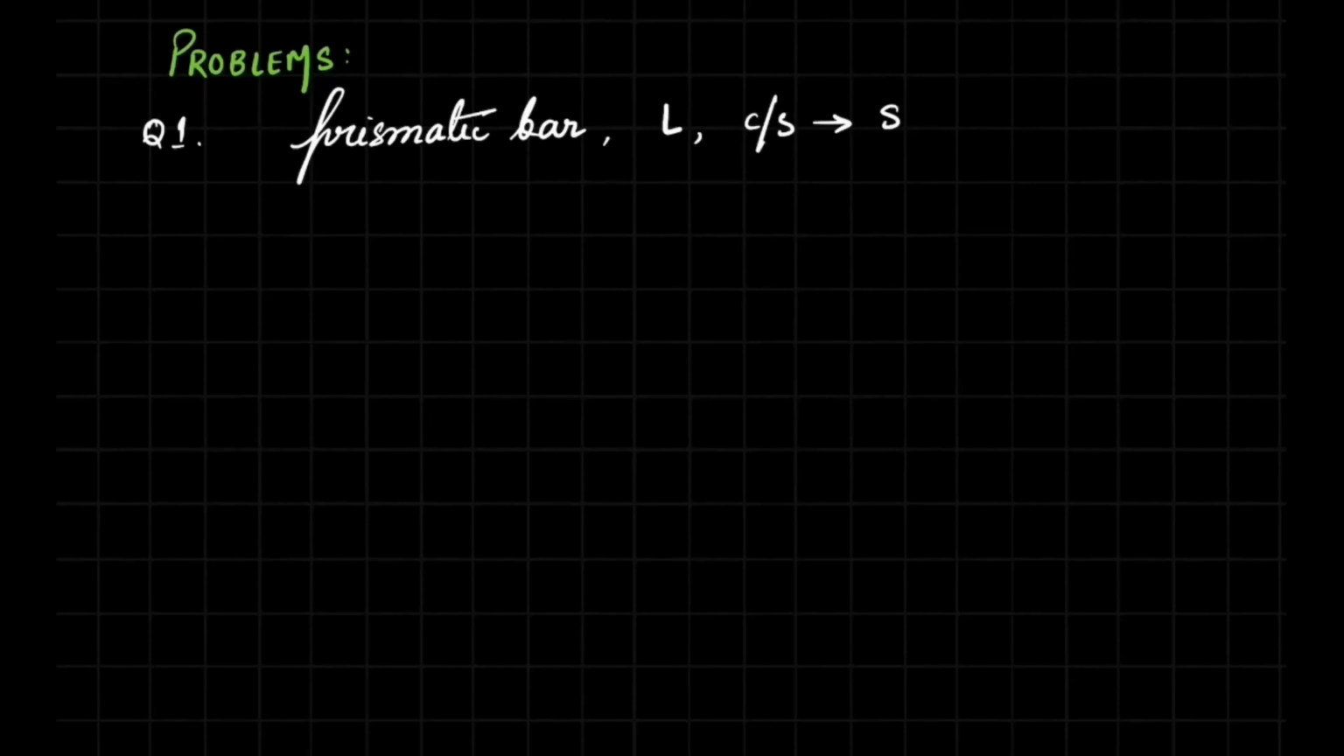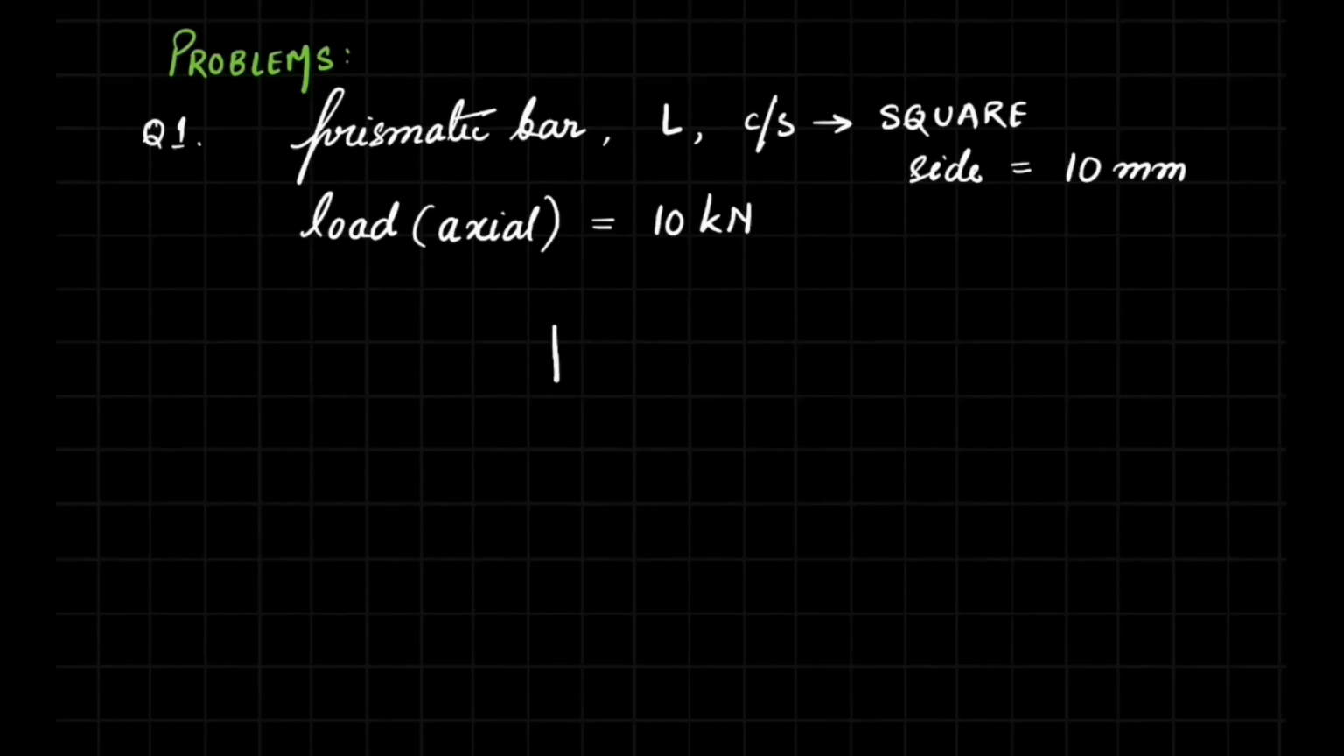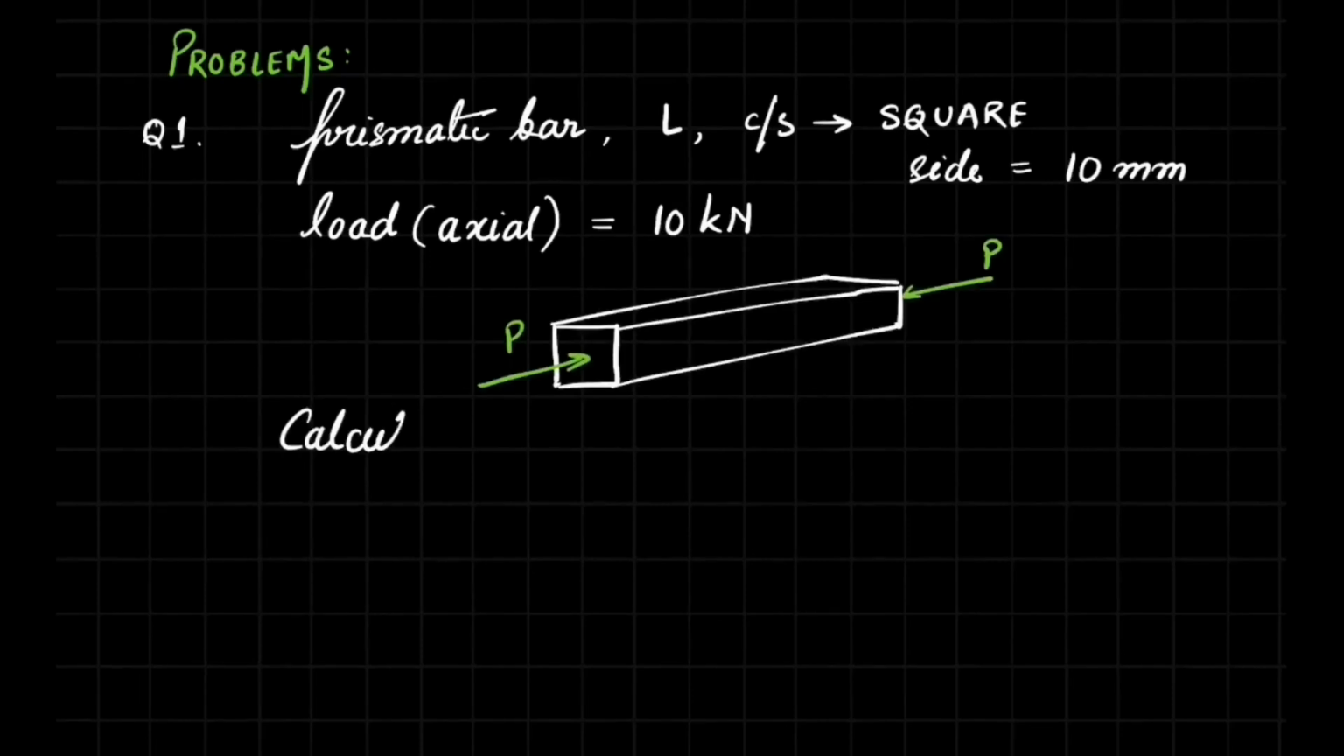Now let us look at some problems based upon what we have learned till now. Question number 1: consider a prismatic bar of length L and having a cross section as a square of side 10 mm. Suppose it is loaded axially with a load of 10 kilonewtons as shown in the figure. Calculate the stress induced in this bar.